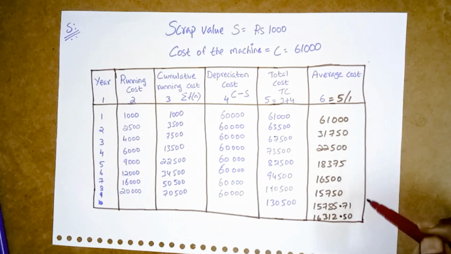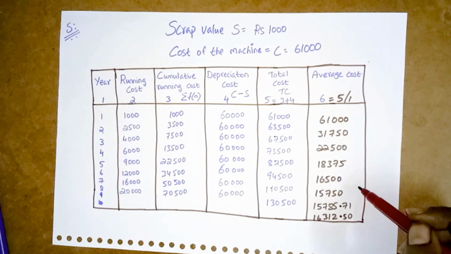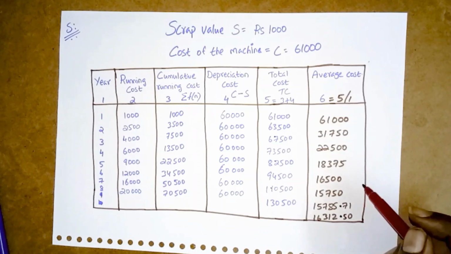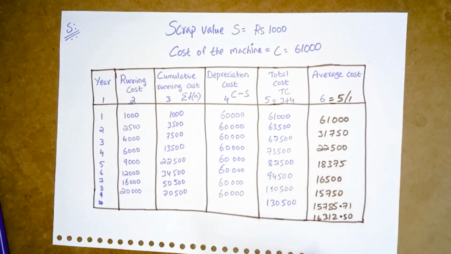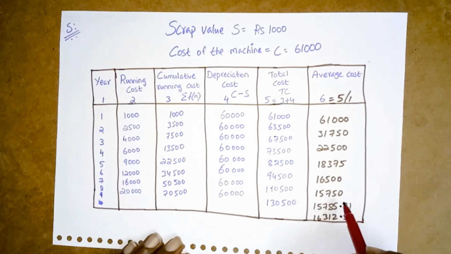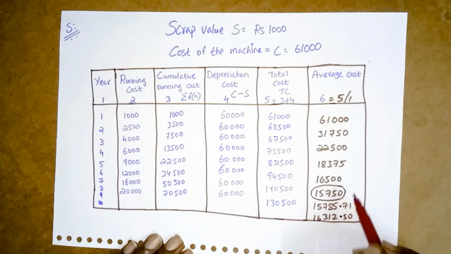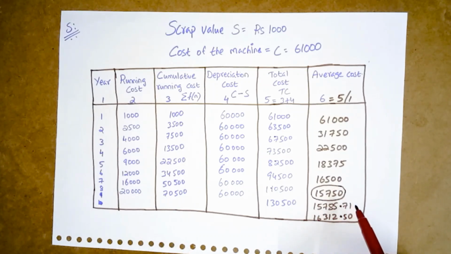After calculating the average cost, now we will observe which is the minimum one. After calculating, we came to know that 15,750 is the minimum one, right? So what is the conclusion for this problem?